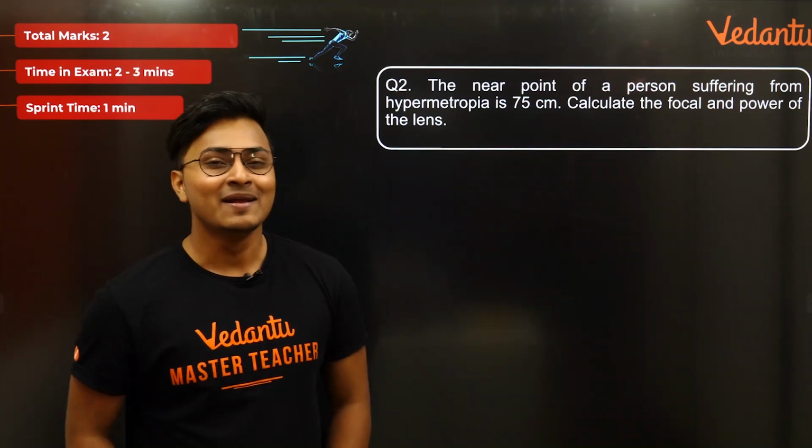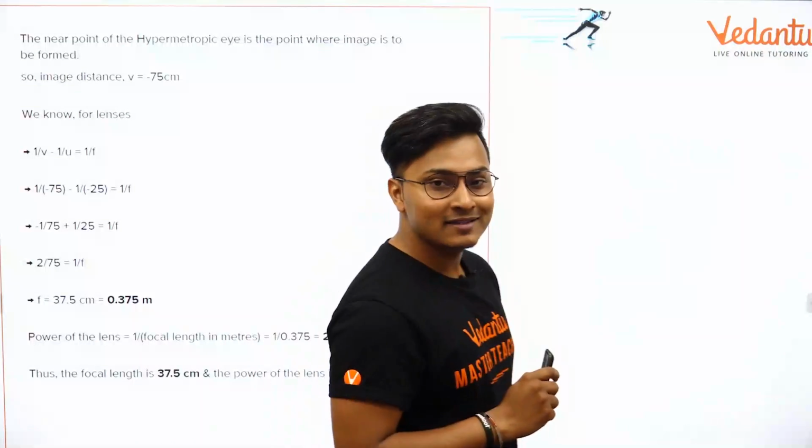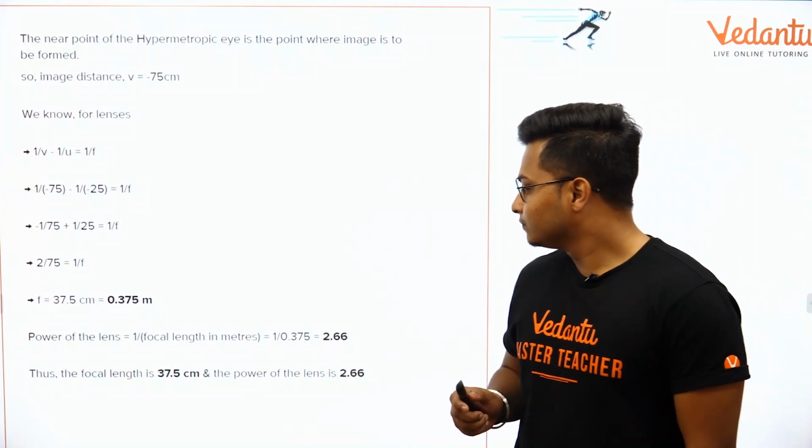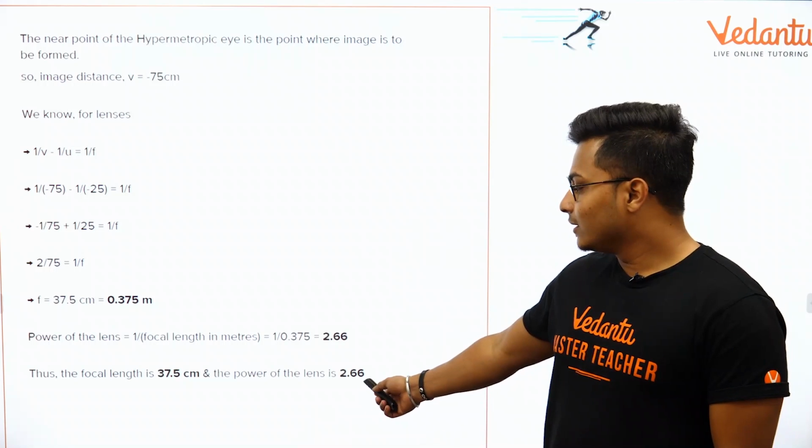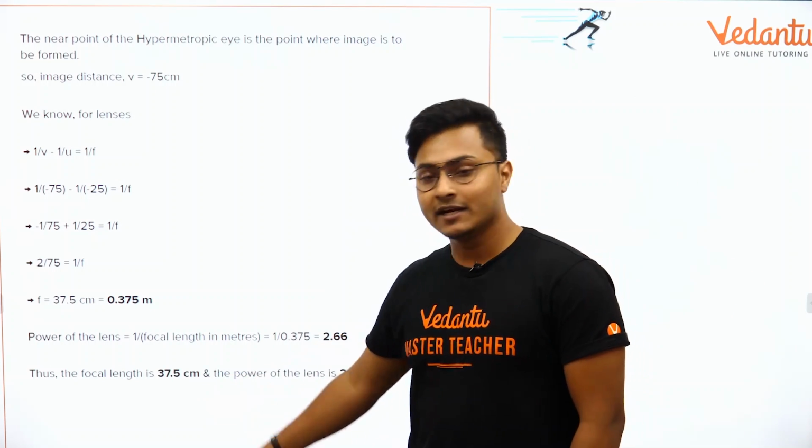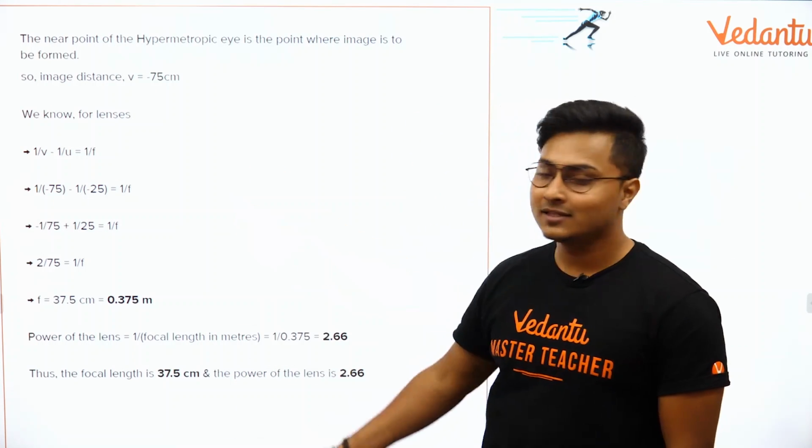Isn't it? Okay, great. Moving ahead, एक बार चेक कर लेते हैं आंसर एक बार, क्योंकि देखना बहुत जरूरी है. Yes, 2.66D is the correct answer. 37.5 centimeter was the image distance, and here's the calculation.